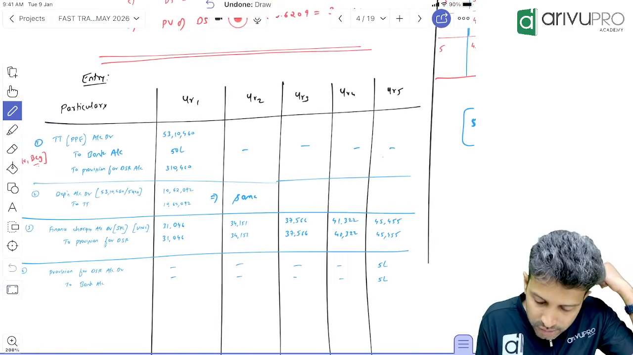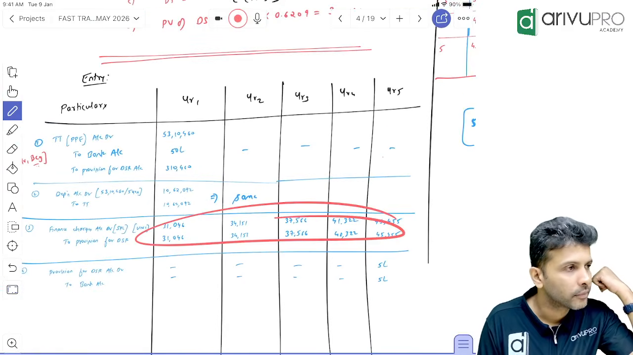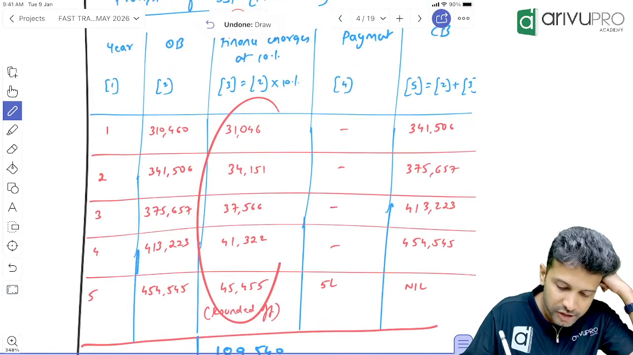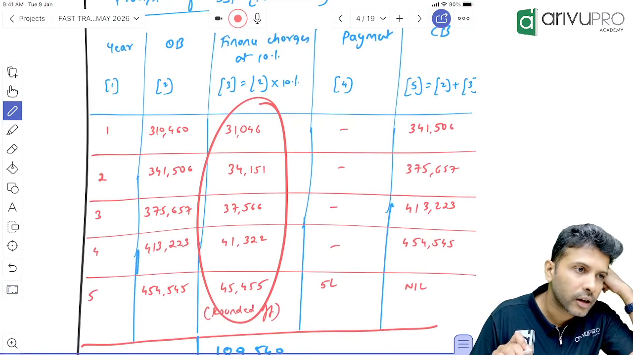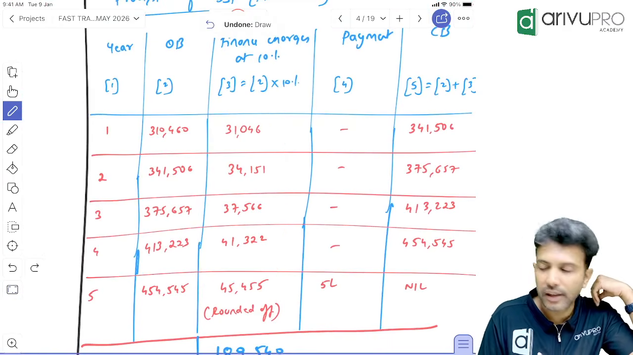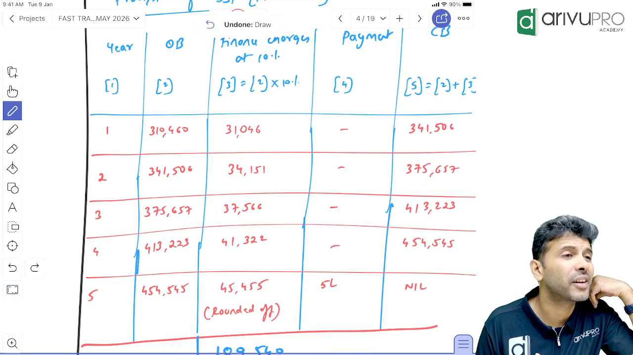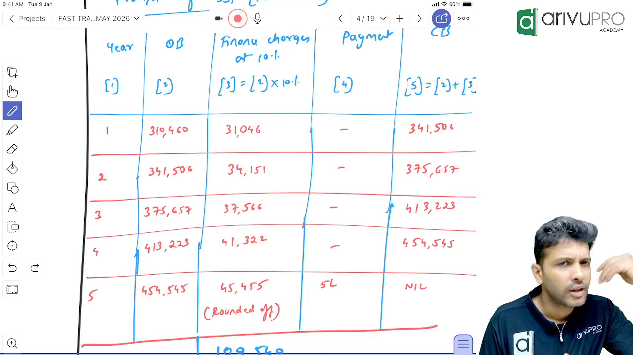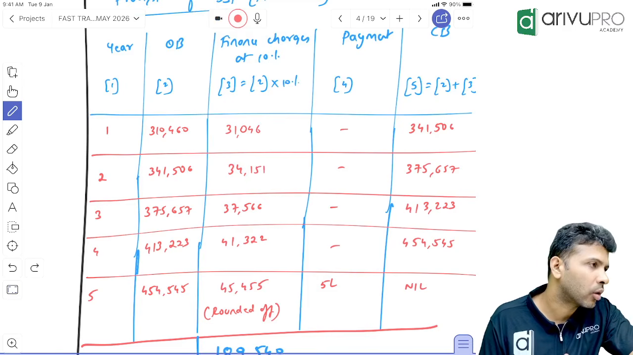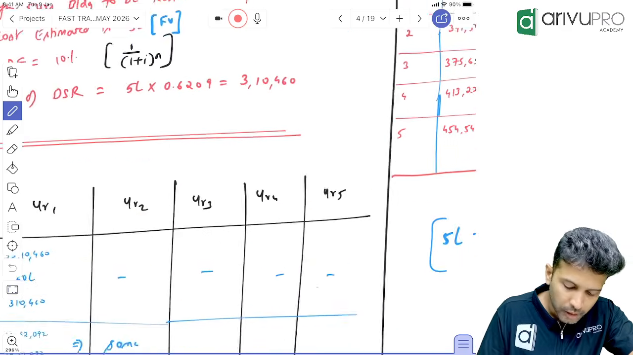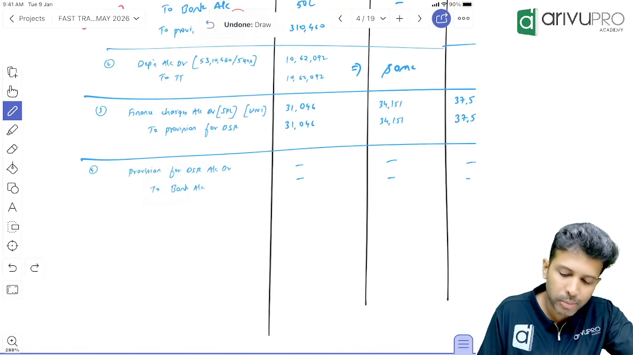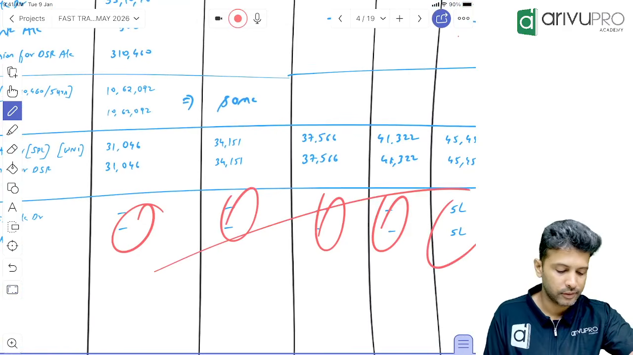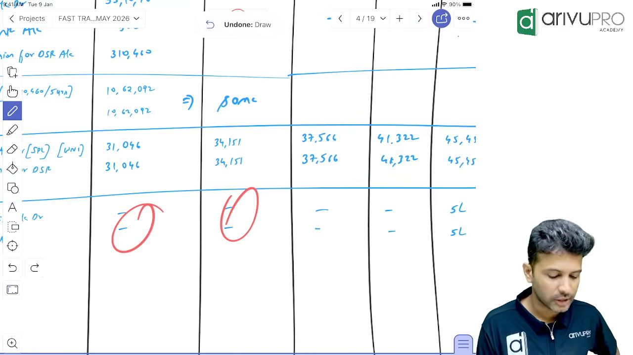How did I get all this amount? From this particular table. This is every year ka interest charges. Correct? When provision is settled, what is the journal entry? When provision is a liability, when liability is settled, the entries? Liability account debit to bank account. Name of the liability is? Provision for DSR account debit to bank account. That will come in 1st year, 2nd year, 3rd year, 4th year or 5th year? 5th year. That's all. That is the journal entry.